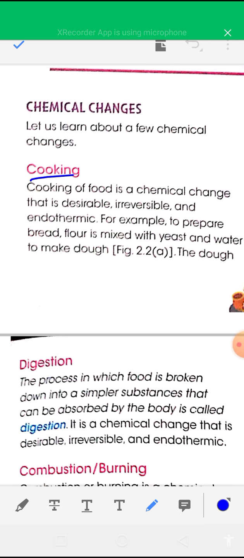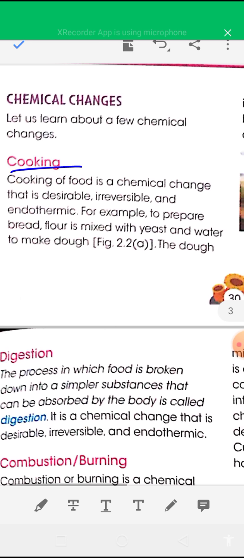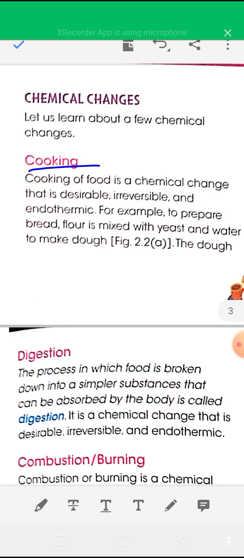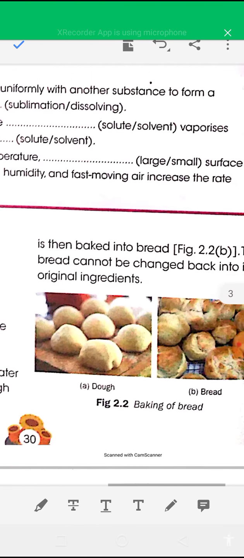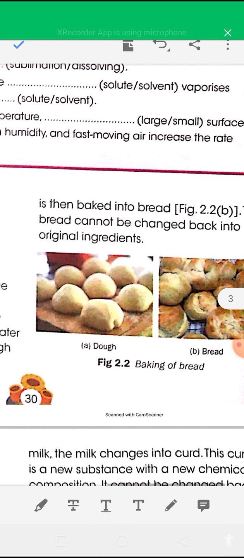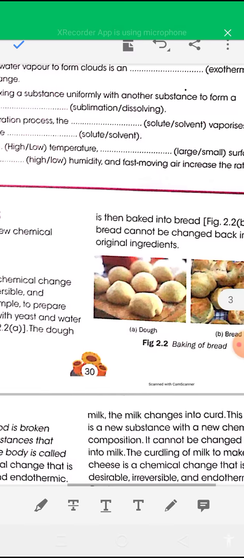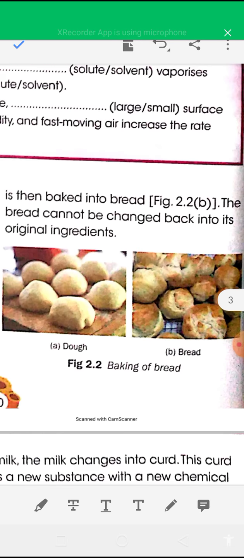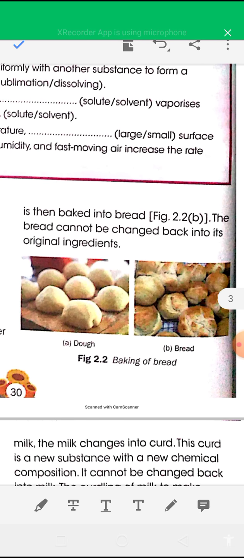So cooking is a chemical change. For example, to prepare bread, flour is mixed with yeast and water to make dough. And then the dough is baked into bread, and the bread cannot be changed back into its original ingredients. That's why this is an irreversible change.